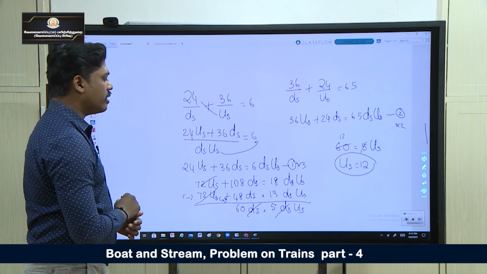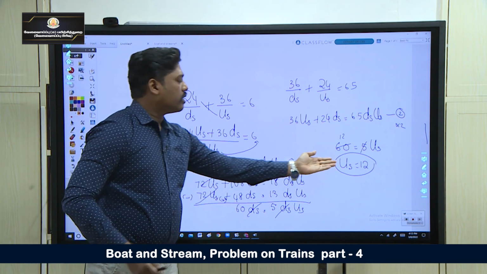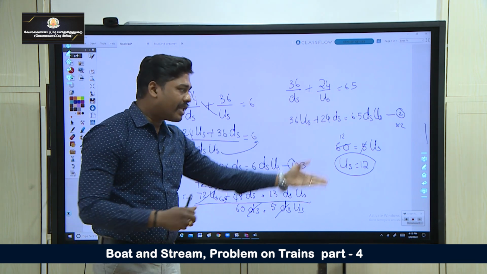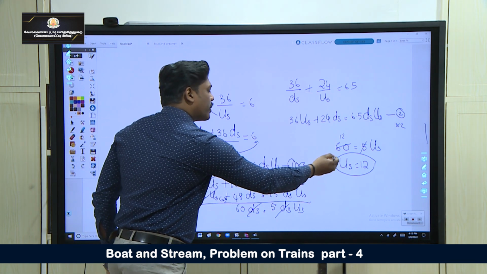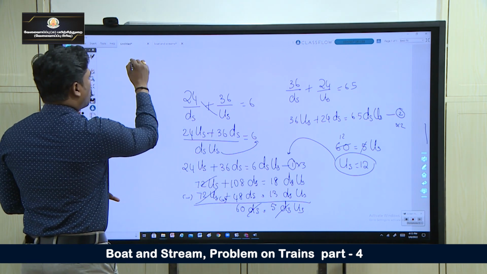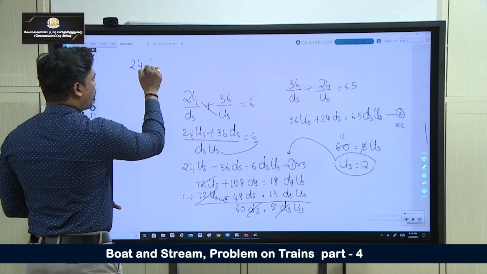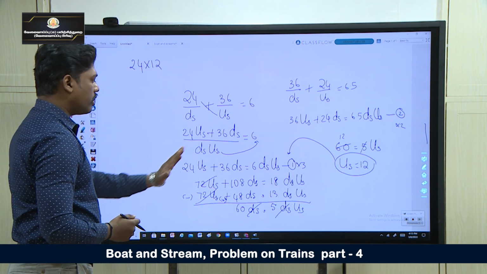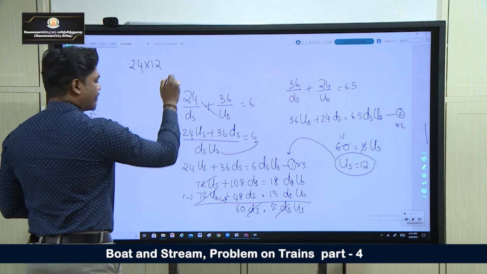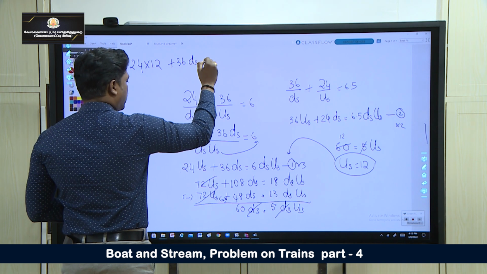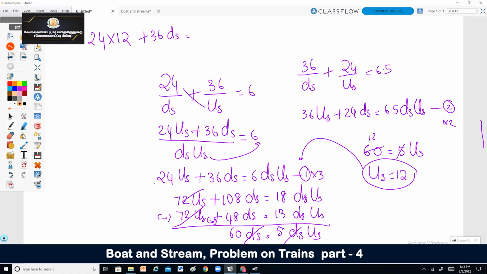Now what can I do here? Substitute upstream speed in equation 1 or in equation 2 to get downstream speed. I am just substituting in equation 1. So 24 into 12 plus 36 downstream is equal to 6 into upstream, which is 12.